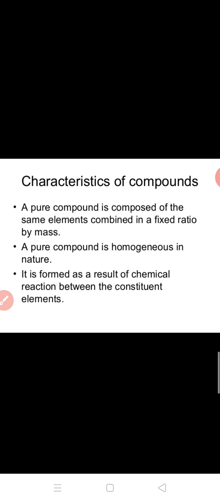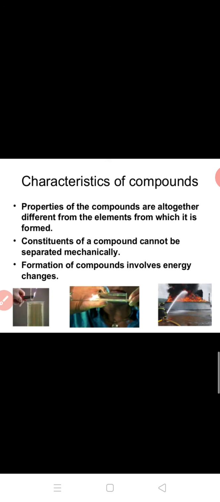So what are the characteristics of compounds? A pure compound is composed of the same elements combined in a fixed ratio by mass. And a pure compound is homogeneous in nature, and it is formed as a result of chemical reaction between the constituent elements. Properties of the compounds are altogether different from the elements from which it is formed.